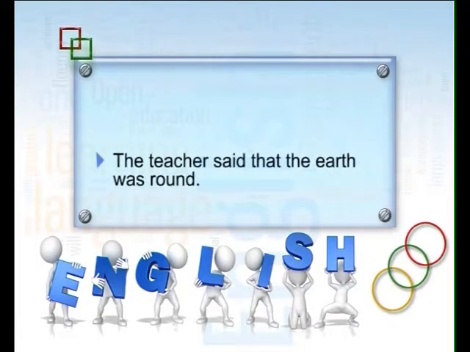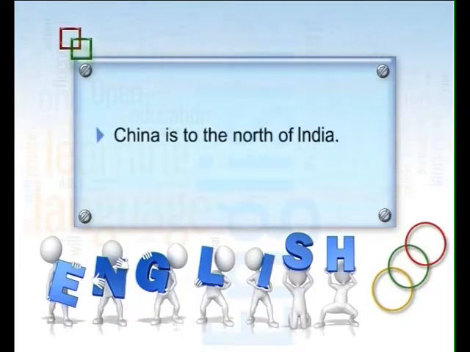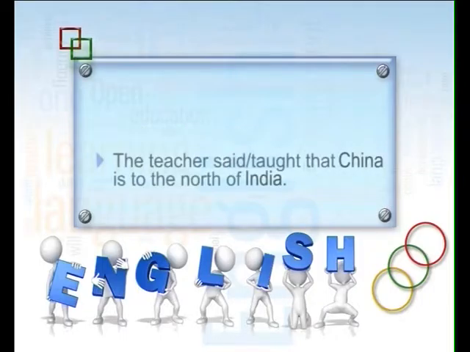The teacher said that, according to the rule we read, it should be one step past tense, meaning "the teacher said that the earth was round." But no, that rule is not applicable here, because it is a universal truth. The teacher said that the earth is round. And if it is a geographical truth also, suppose the sentence is "China is to the north of India," it will remain: the teacher said that China is to the north of India.